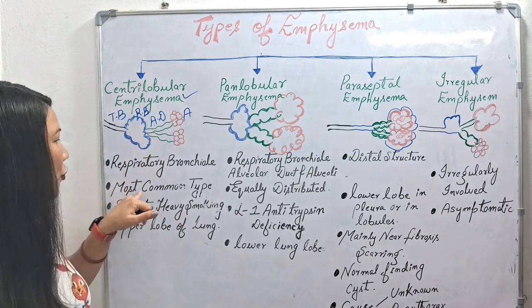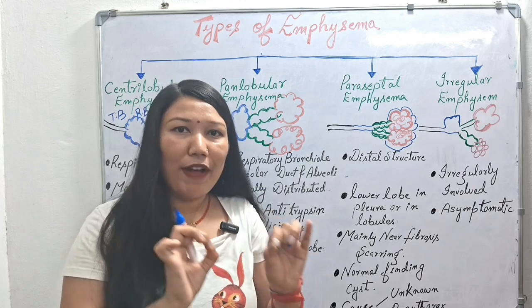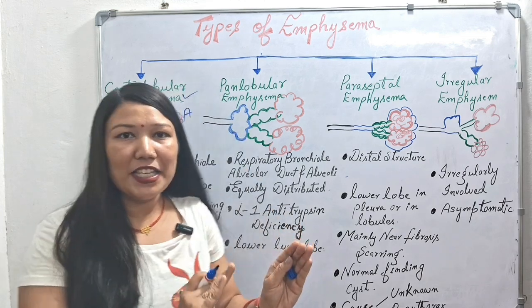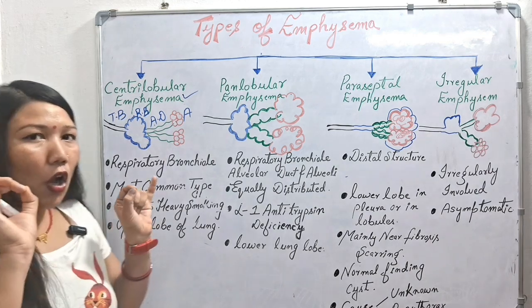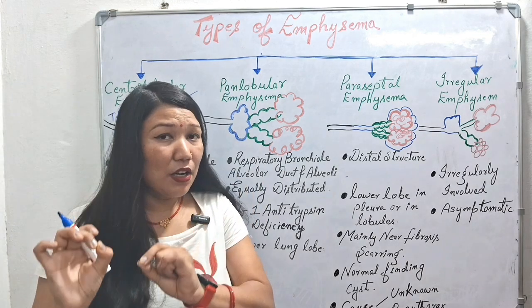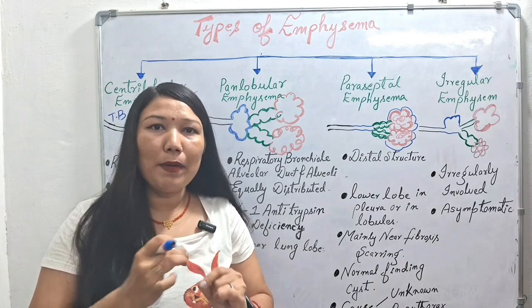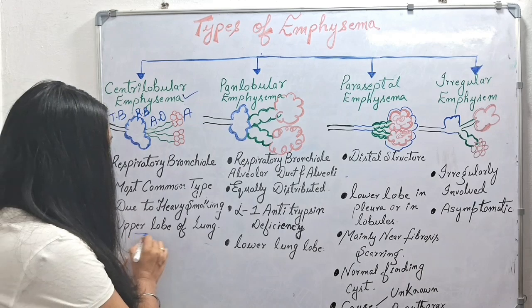Next we have most common type. Centrilobular or centri-acinar emphysema is the most common type seen in the emphysema condition. Next we have heavy smoking. The main cause of centrilobular emphysema is heavy smoking, people who smoke heavily.